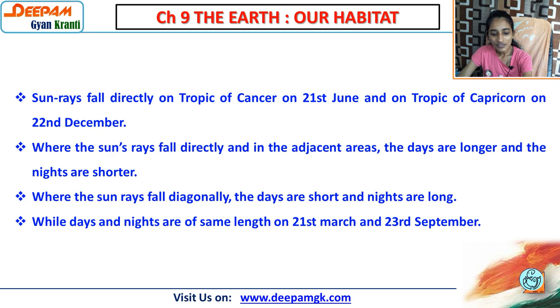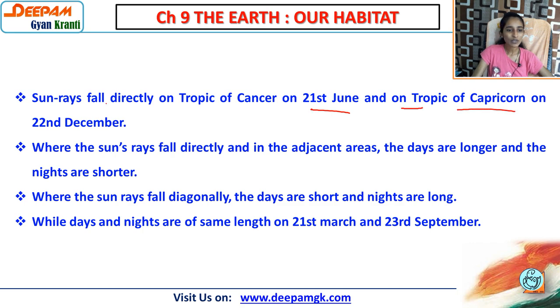Then the sun rays fall directly on the Tropic of Cancer on 21st June and on the Tropic of Capricorn on 22nd December. So that is also very important, longest day. As far as the northern hemisphere is concerned, means upper side, on the north we have the Tropic of Cancer and downside we have the Tropic of Capricorn.